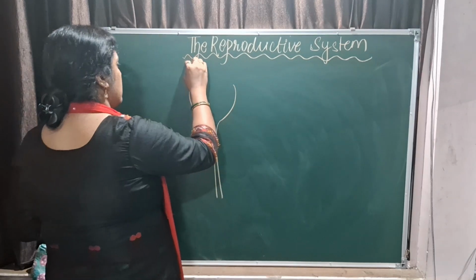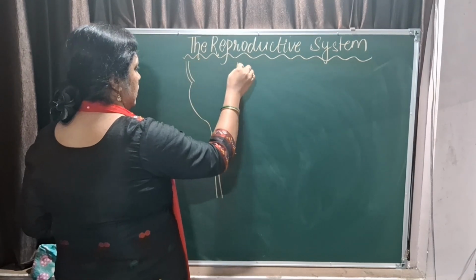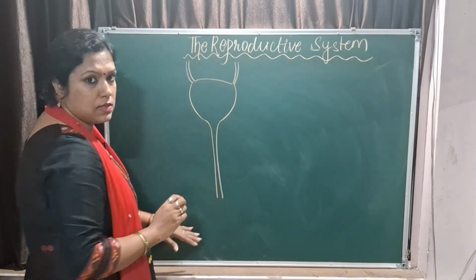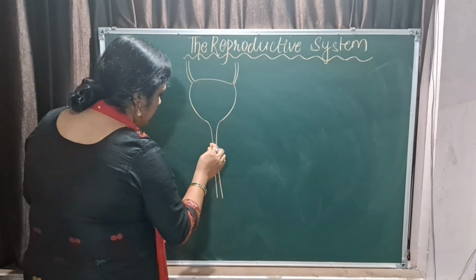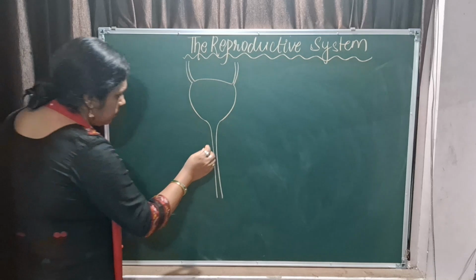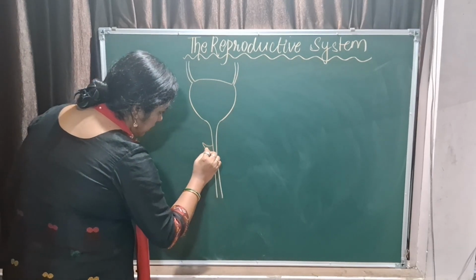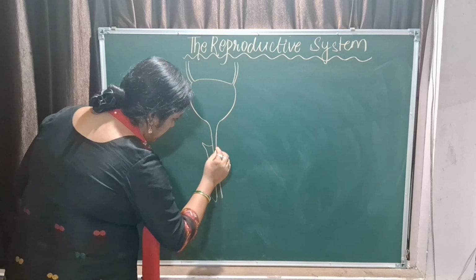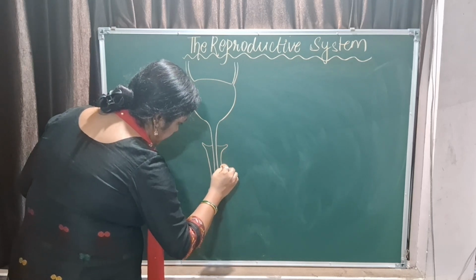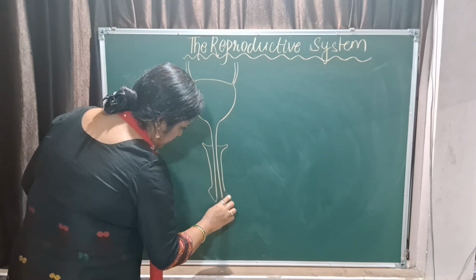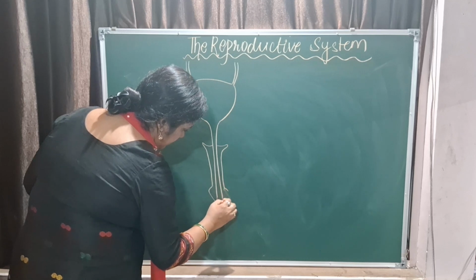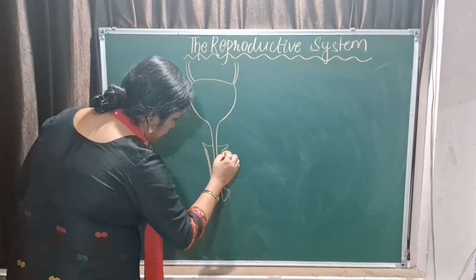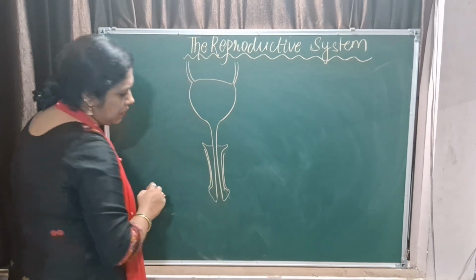So now this is the ureter, and this is the urinary bladder, and this is the urethra. With that you have the penis. Yes, and there is an extra skin, that is the foreskin, present over the penis.